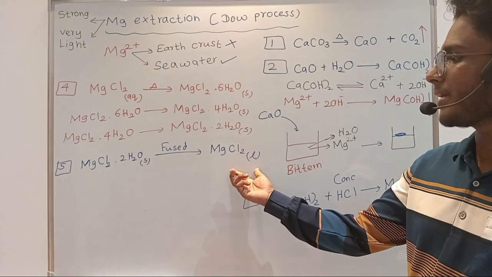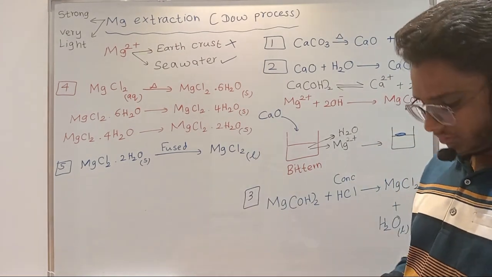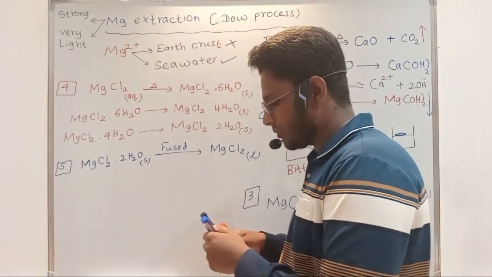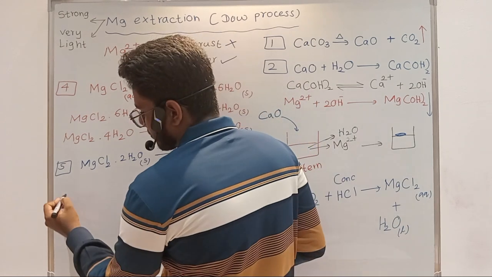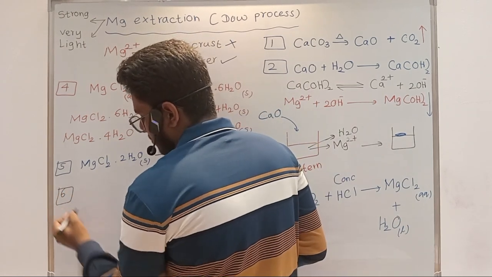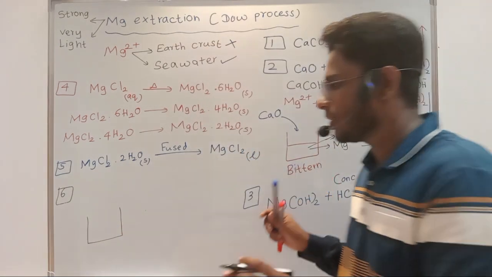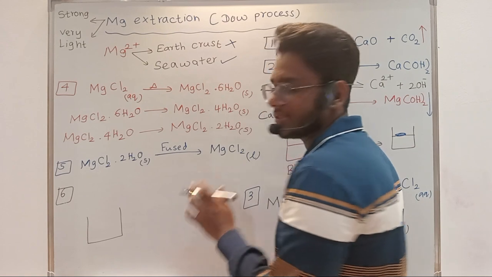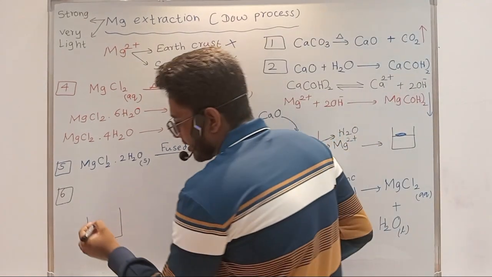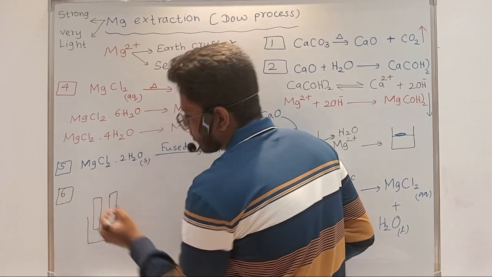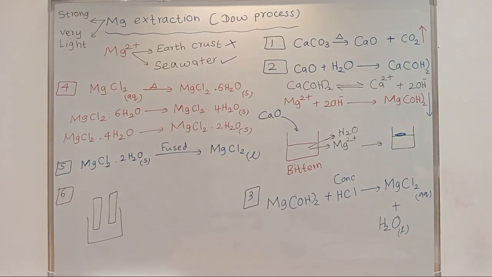We will be passing this magnesium chloride through an electrolysis process. Industrially there is a setup, but that is not needed for y'all, just the idea is needed. You'll be having an anode and a cathode. I hope y'all can see it. It's visible, right?